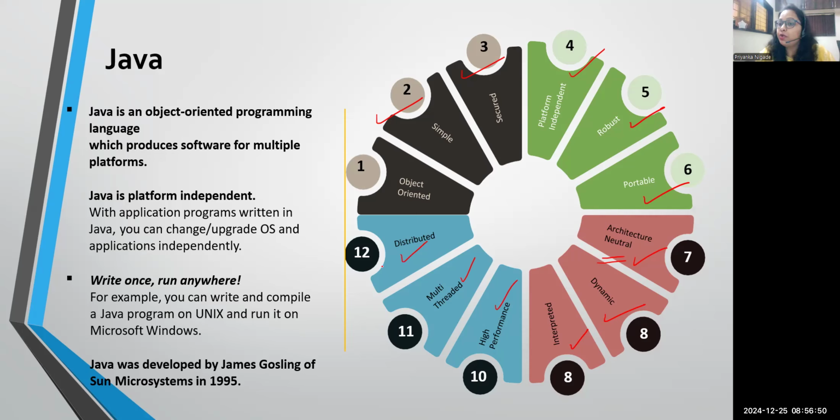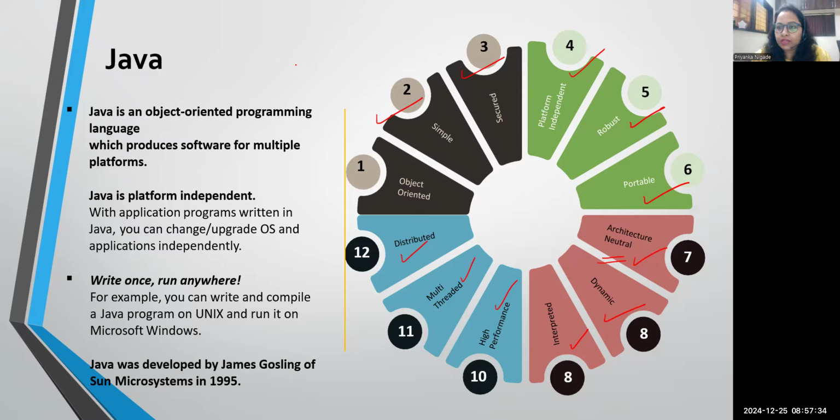And in fact, Java is a distributed programming language. So over the web also, we are able to use this programming language. So it is very popular. Object oriented and all these principles are the features that we have in Java language. Now Java came into the picture in 1995, when James Gosling, known as the father of Java, invented this language, and since 1995 we are still using Java. So understand its popularity, correct? Only a few key points you can remember for now: it is a platform independent language, architecturally stable, and the most powerful programming language. So this is all about Java.